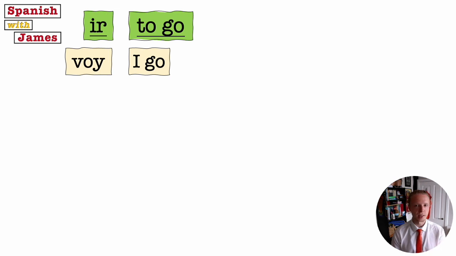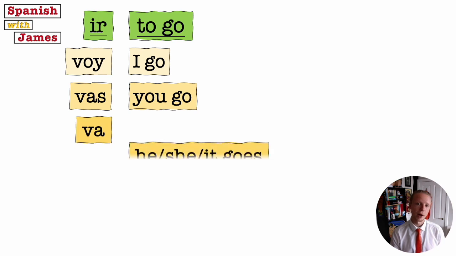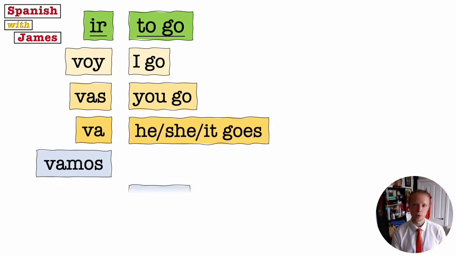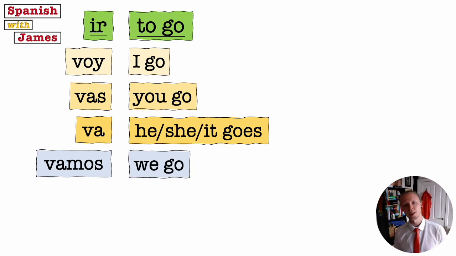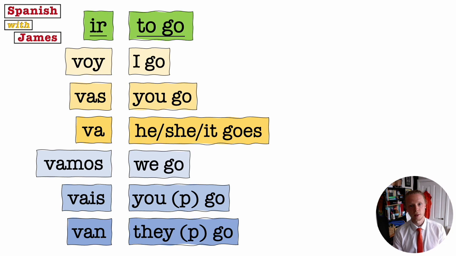And remember that the V in Spanish is pronounced like a B, so it's not voy, but boy, a bit like girl, boy, that kind of boy. Vas, you go, use singular go. Va, which is he goes, she goes, it goes, or singular they go. Vamos, which is we go, and you can use that to say let's go as well. Okay, vamos. Vais, which means you plural go, if you're speaking to a group of friends. And finally van, which means they go, they plural, so a group of people.